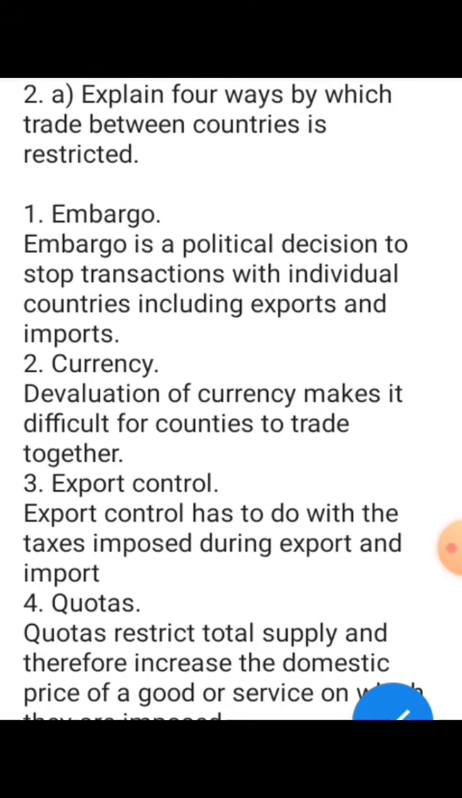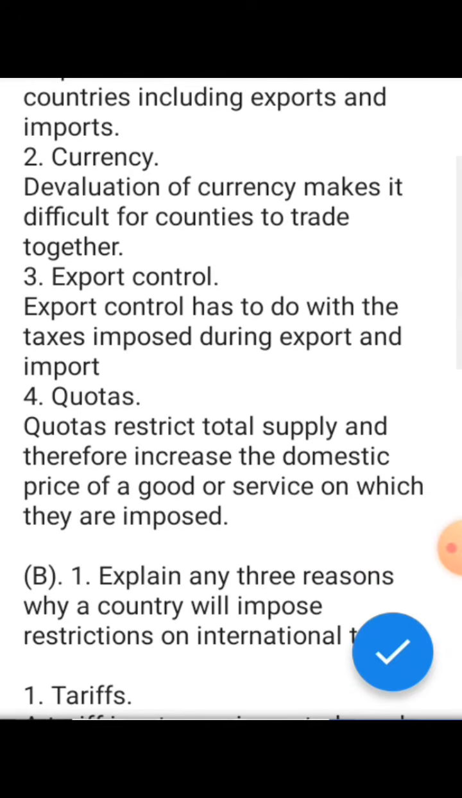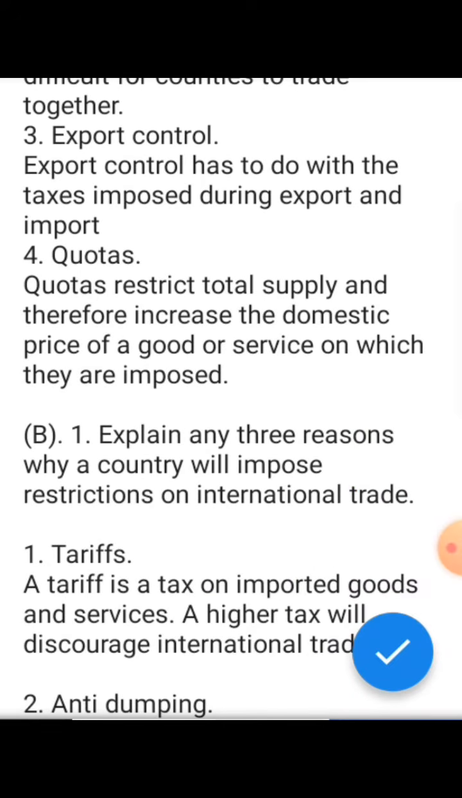Number 3, export control. Export control has to do with the taxes imposed during export and import. Number 4, quotas. Quotas restrict total supply and therefore increase the domestic price of a good or service on which they are imposed. So those are the 4 ways that trade is restricted between countries. The next question asks, explain any 3 reasons why a country will impose restrictions on international trade.